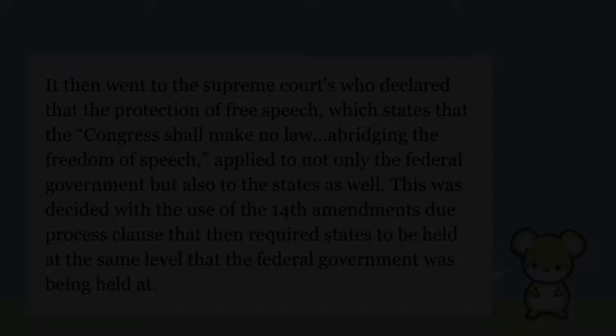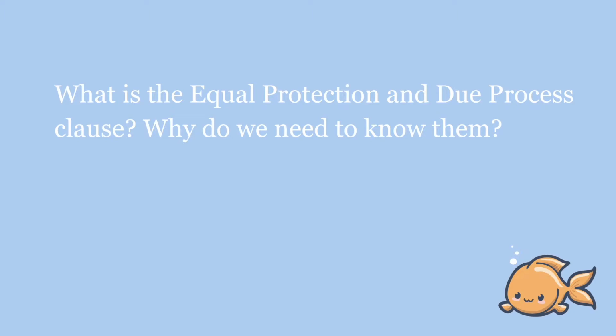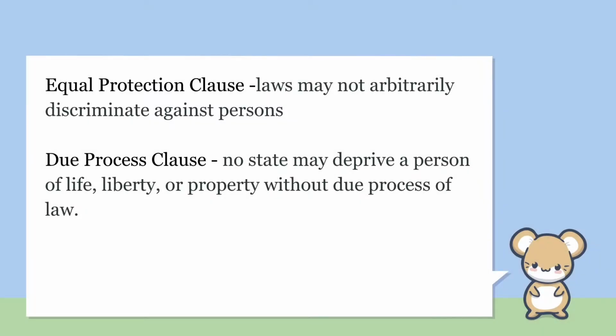What is the Equal Protection and Due Process Clause? Why do we need to know that? Well, the Equal Protection Clause is as follows: laws may not arbitrarily discriminate against persons, and under the due process clause, no state may deprive a person of life, liberty, or property without due process of law.